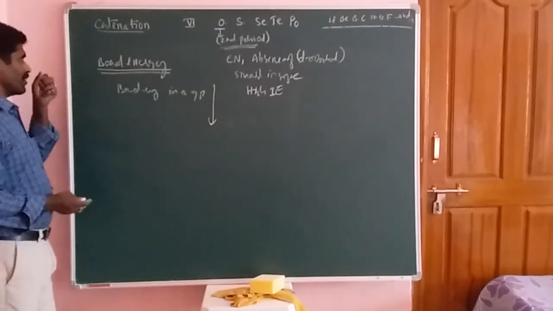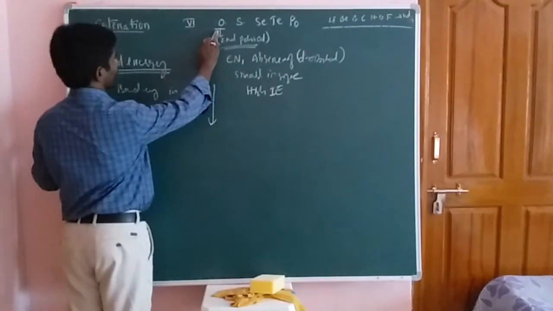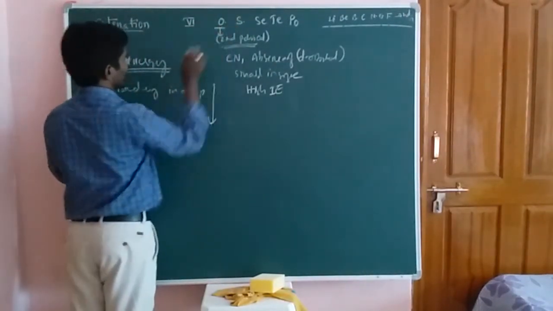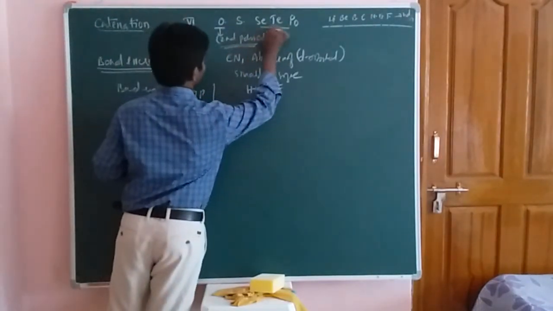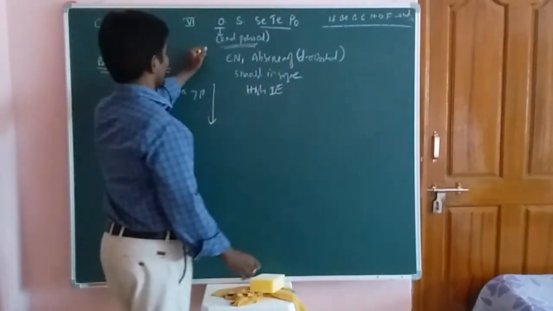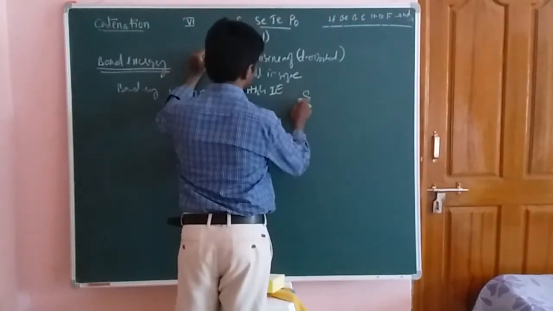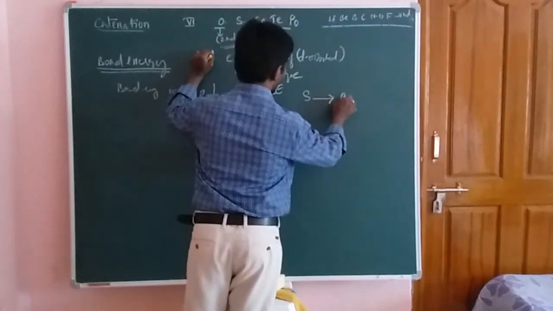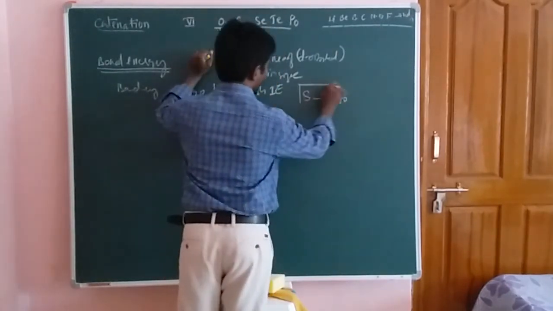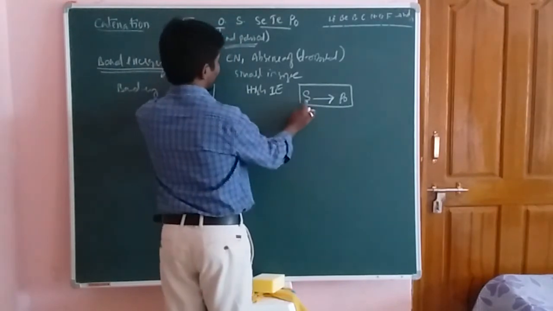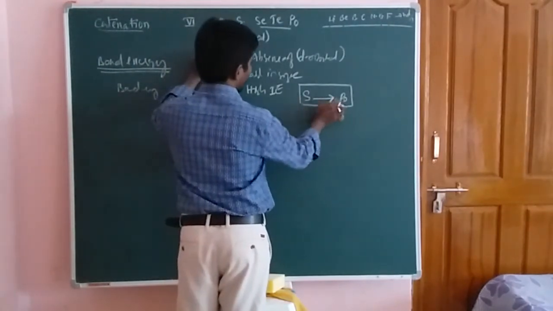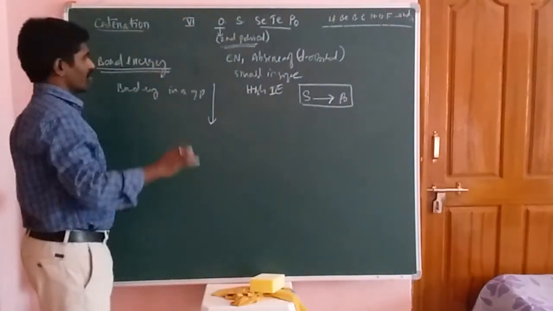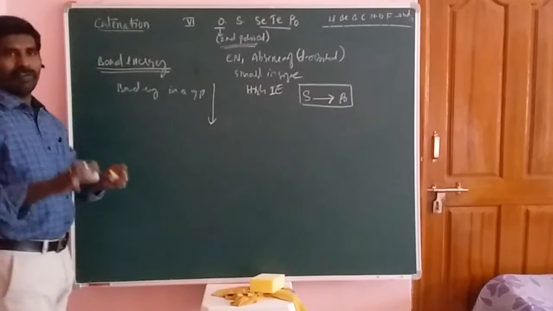Okay, students. Now if you study the catenation property here, this one has lesser catenation property, this one has greater catenation property, and these elements do not exhibit the catenation property. That means the catenation property of 6A group elements decreases from sulfur to polonium, okay students. So this is the important property: the catenation property decreases in the group from sulfur to polonium. It will be clear, students.